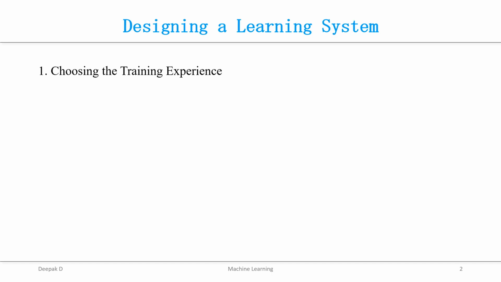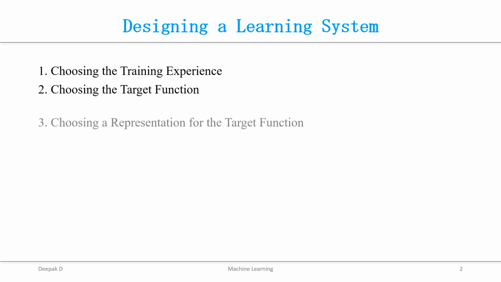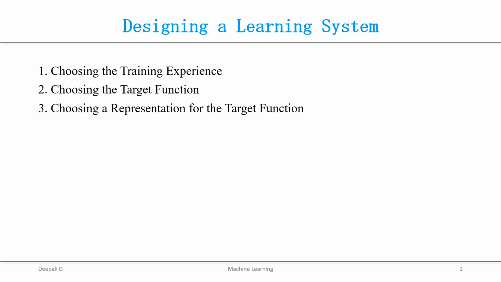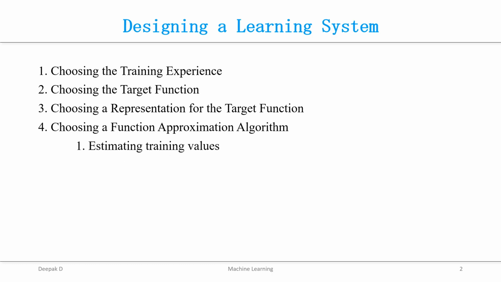One is to choose the training experience. Next is to choose the target function and how to choose the representation for the target function, and to choose a function approximation algorithm by using two other methods like estimating training values and adjusting the weights. And the last one is the final design.